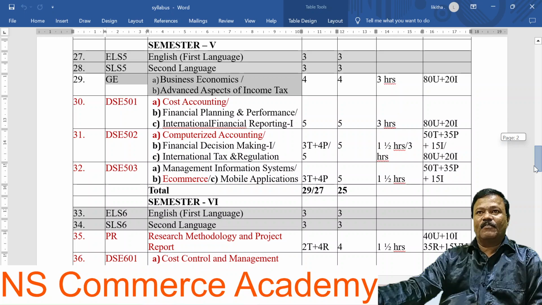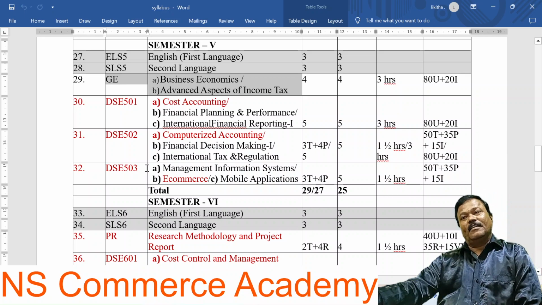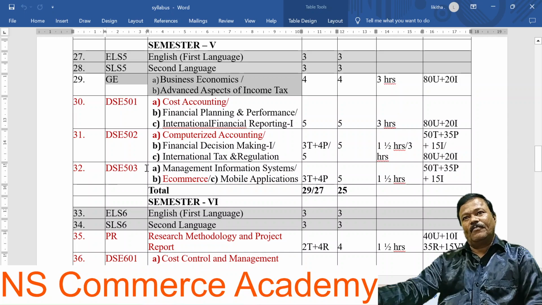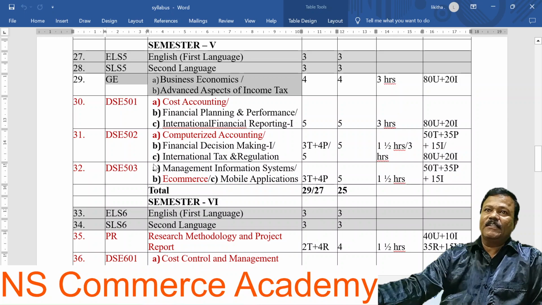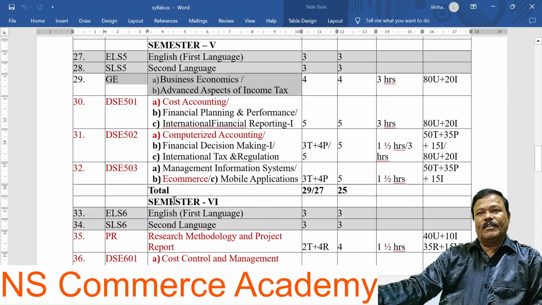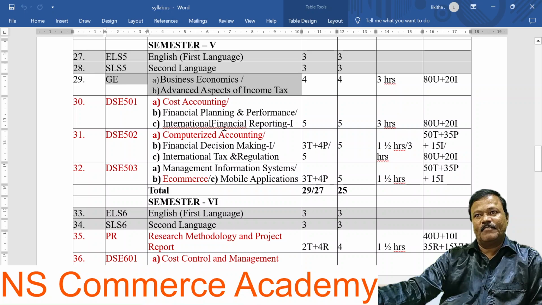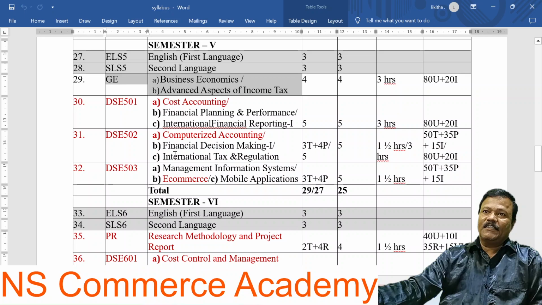Next, coming to semester number five. Here the core subjects are DSC 501 Cost Accounting, DSC 502 Computerized Accounting, DSC 503 Electronic Commerce. And you can choose under DSC 501 Financial Planning and Performance, International Finance Reporting 1, and for DSC 502 you can also choose Financial Decision Making and International Taxation and Regulations. DSC 503 Management Information System, mobile application also.